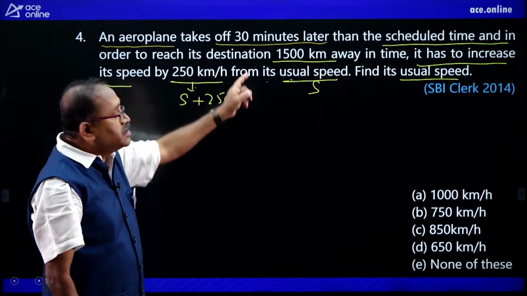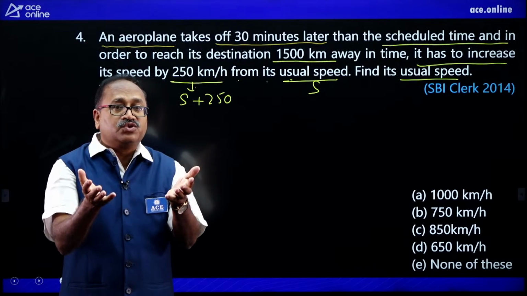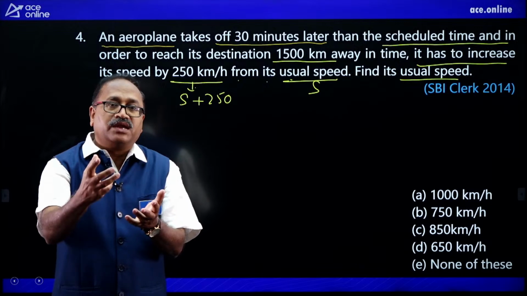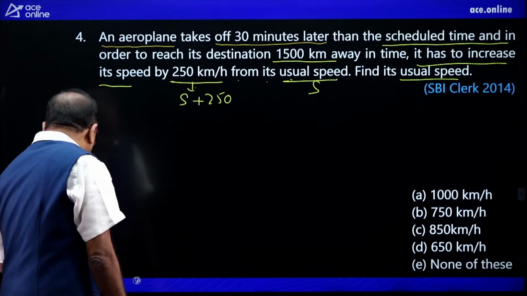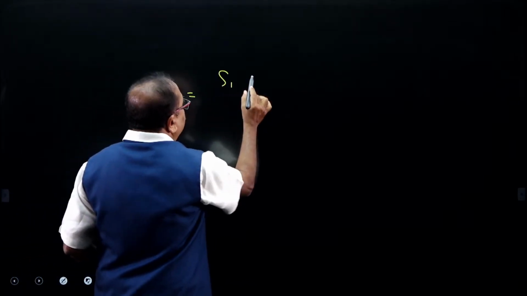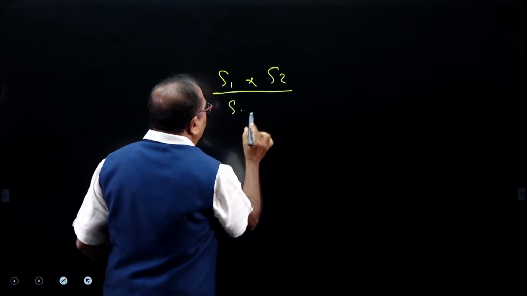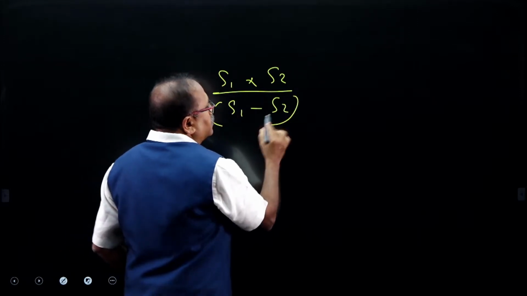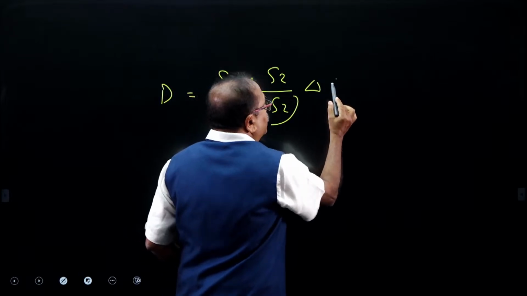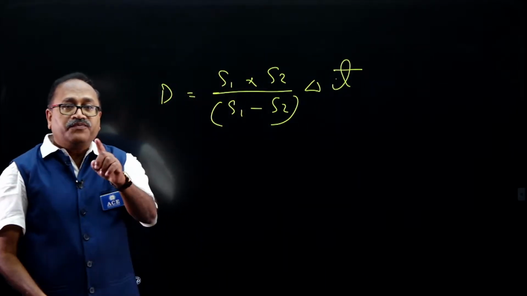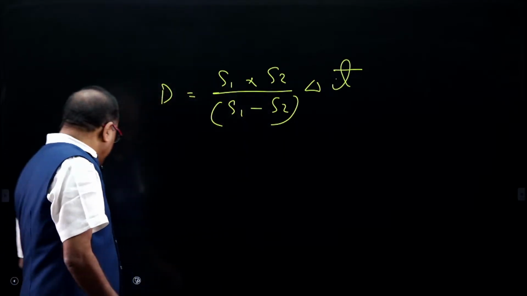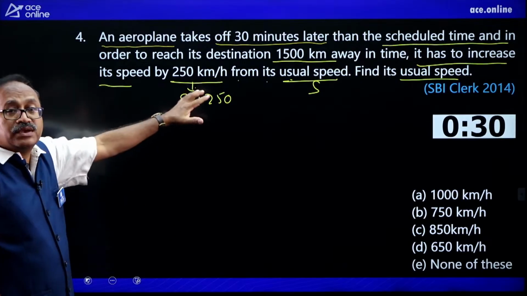What is the distance? The distance is D. There are 2 concepts to be applied here. One is the laid down formula, first one. Second one, option verification. So, what is the laid down formula we have? The distance is equal to S1 into S2 by S1 minus S2, that is delta S, the difference between S1 and S2, and delta T. This is the formula I am going to apply. And the second thing is the option verification. These 2 things will be applied over here. So, let us move on to this question.